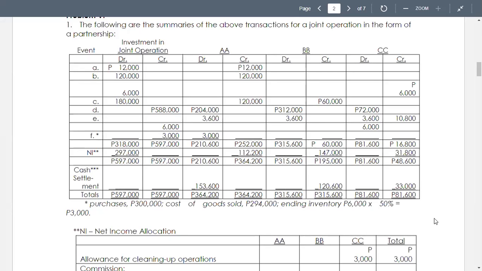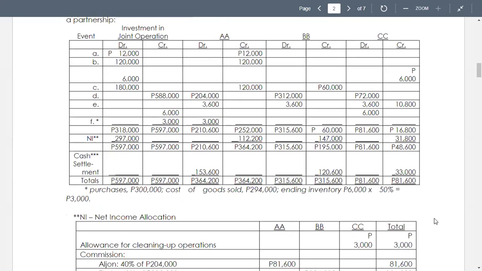Okay, so finally, we have to determine the net income of 297,000. Why 297,000?